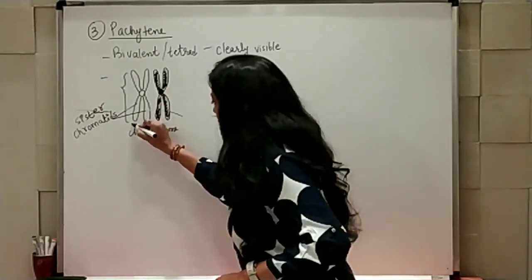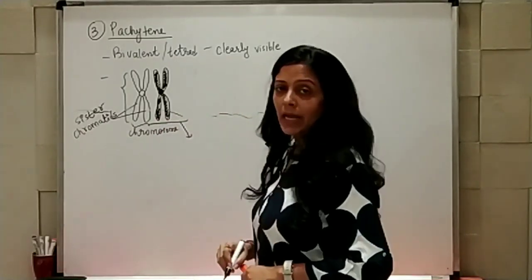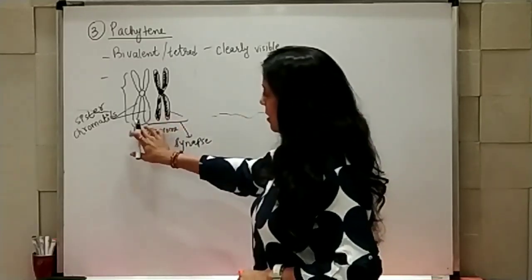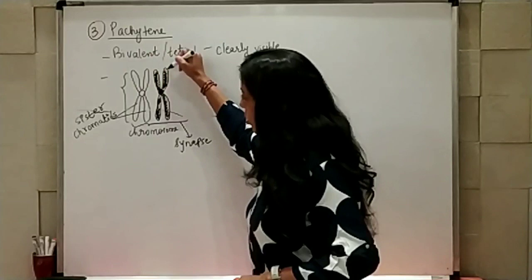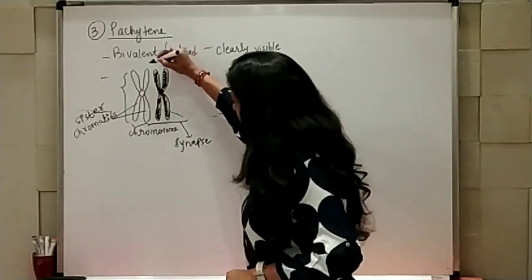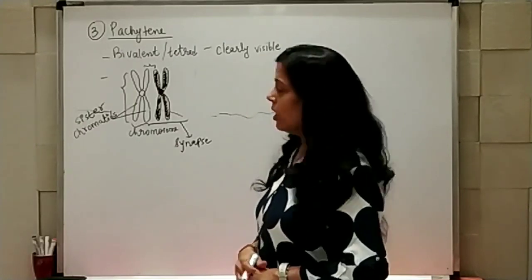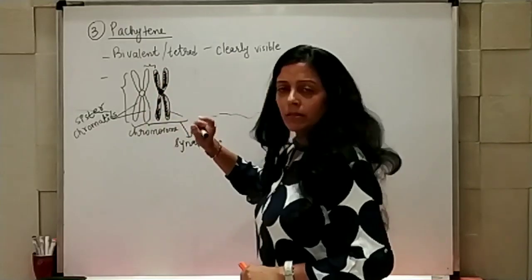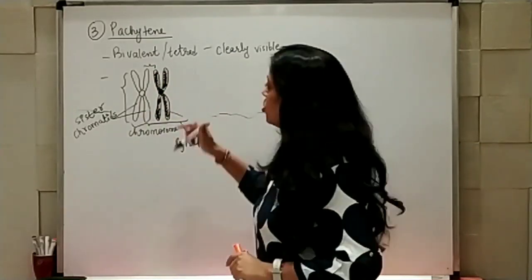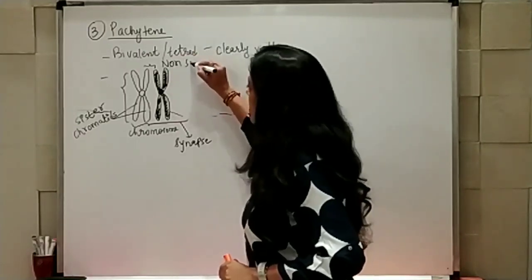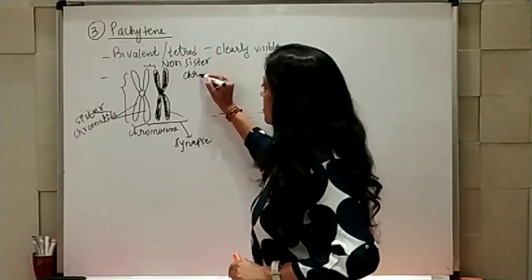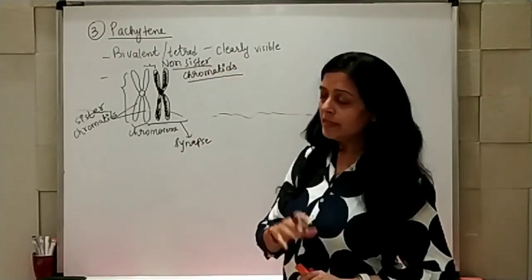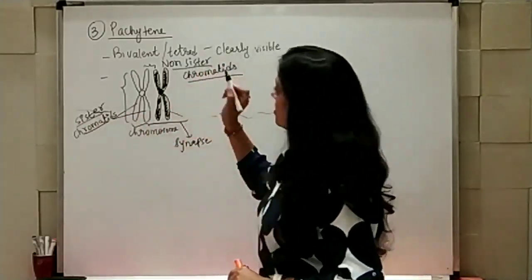Right. So now this structure is known as synapse or pair. Actually, you can see a bivalent, but a total of 4 chromatids are there. But these 2 chromatids, maybe one white and one black, you can take it here or here, anywhere, if you take one white and one black, those are referred to as non-sister chromatids. These are two important words: sister chromatids and non-sister chromatids.